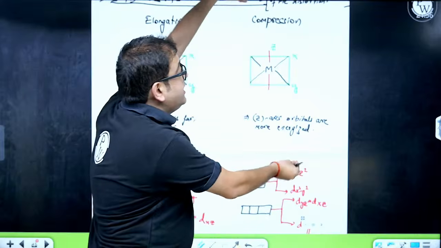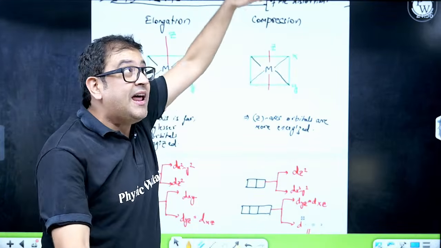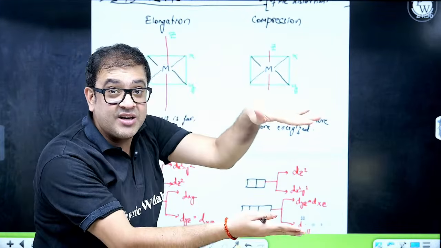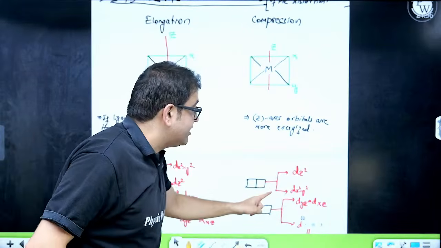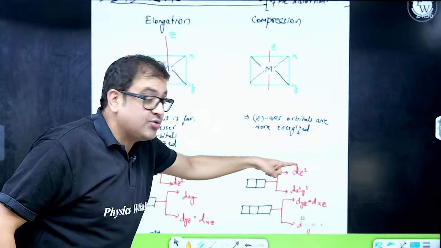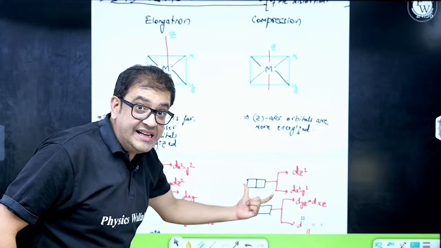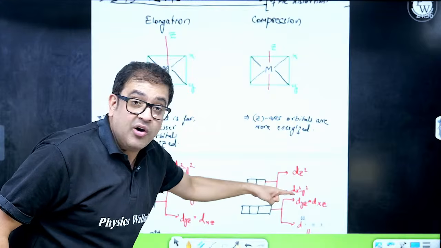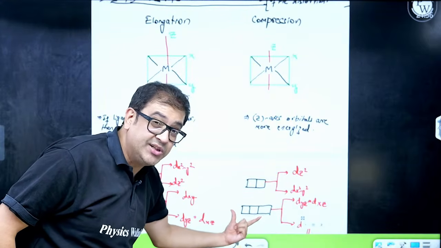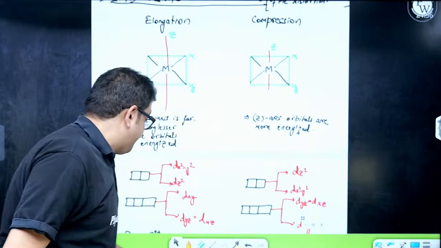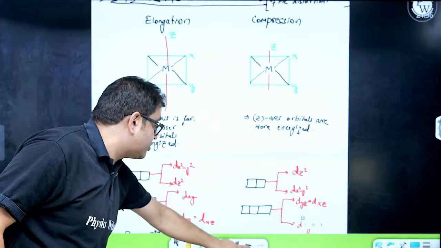And if there is a case of compression, that means along z the ligands have approached, so they have created more energy. So z is more energized. So z square is up among the EG set. Z orbitals are up among the EG set, and among the T2G set as well. So this defines your Jahn-Teller distortion.